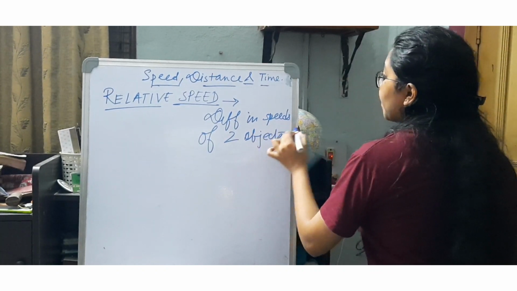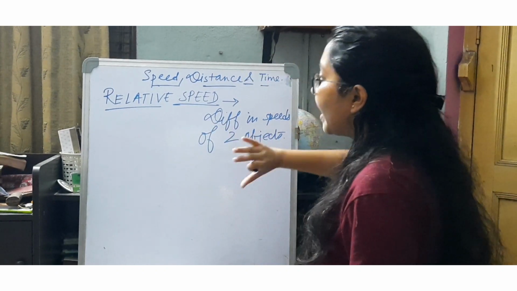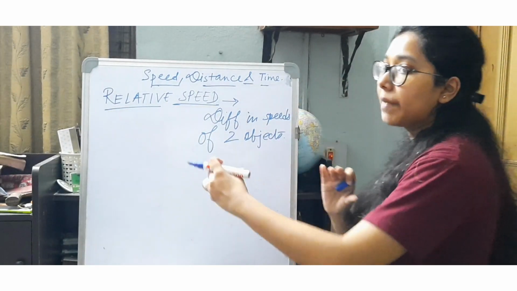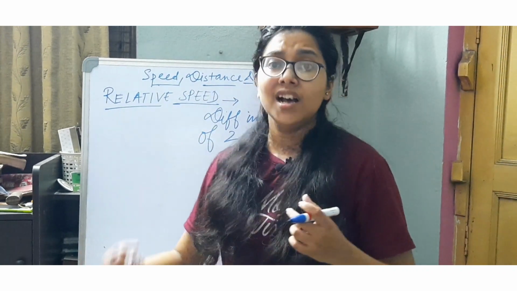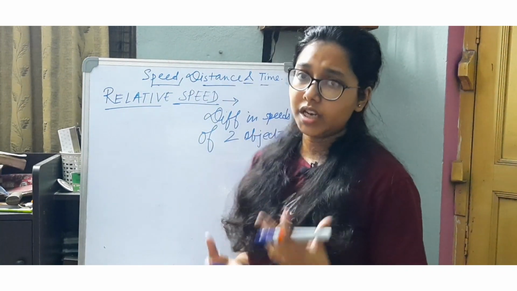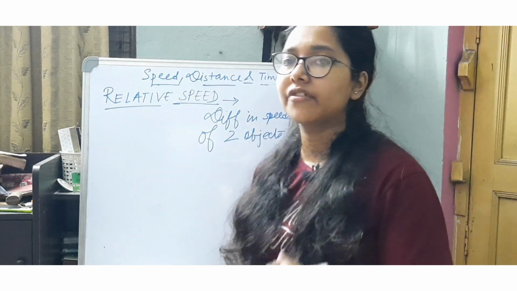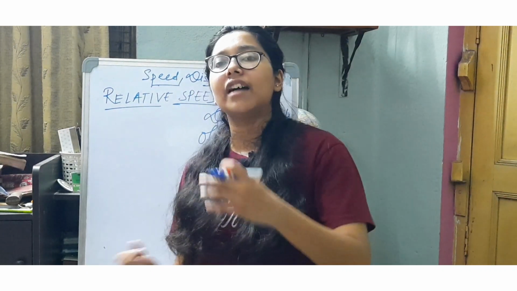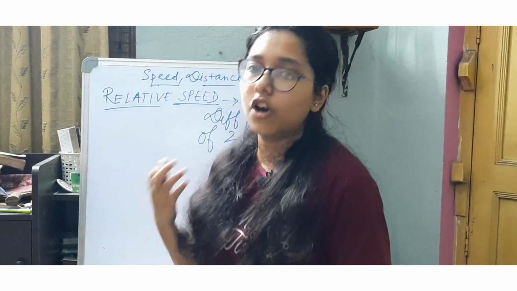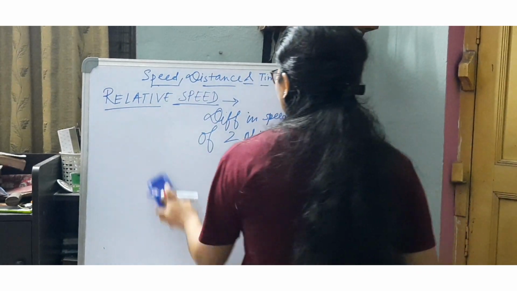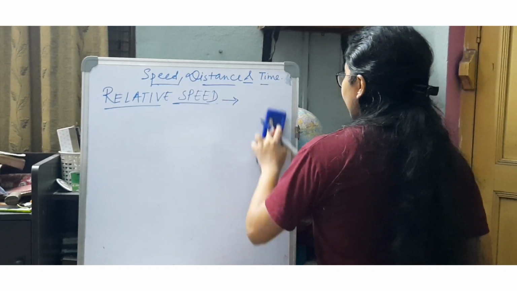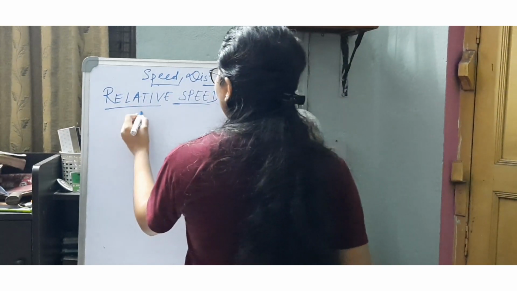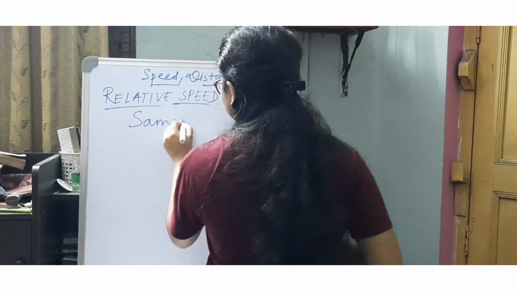Because it is a relative speed, it is the speed with respect to that second object, not its initial speed, the speed which it is covering with respect to the other moving object, or it can be a stationary object, but generally relative speed means we have to compare the speed with some other moving object. Now suppose the two bodies are moving in the same direction.